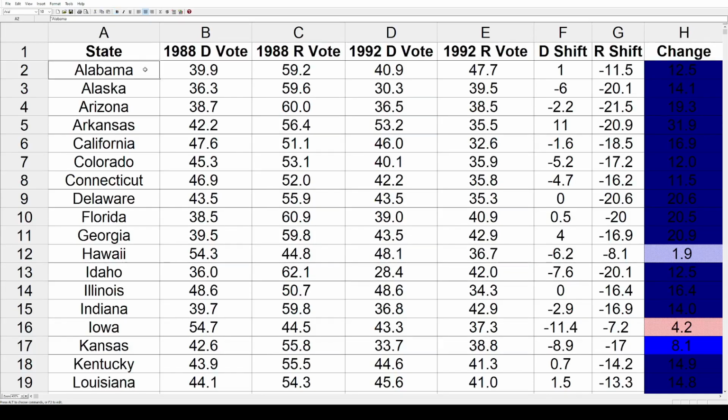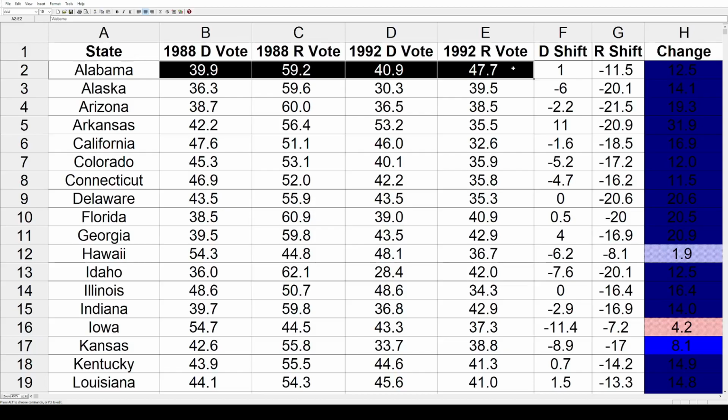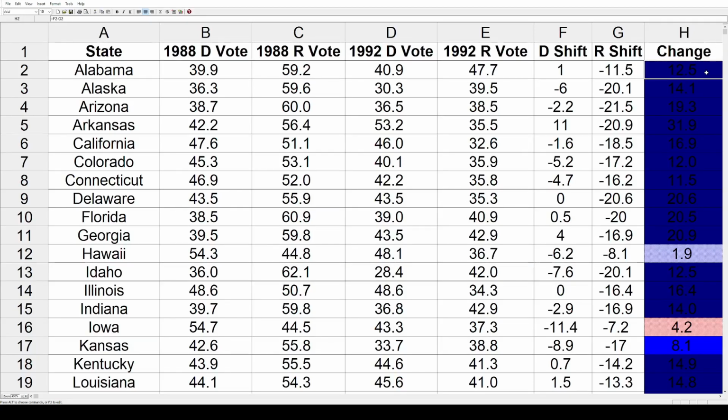Let's start in Alabama. In 1988, Michael Dukakis, the Democrat, got 39.9% of the vote. George H.W. Bush, he got 59.2%. 4 years later, Bill Clinton, he bumped it up to 40.9%. George H.W. Bush, he fell off to 47.7%, and that's a net gain of 1% for the Democrat, a net loss of 11.5% for the Republican, and a total net shift of 12.5% away from the Republicans and toward the Democrats. Again, we know Ross Perot, some of these states, he's more of a factor than others. But keep that in mind as we quickly go through the rest of these states.